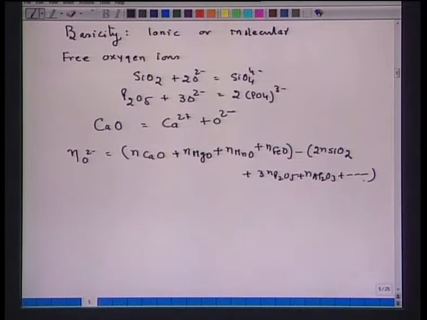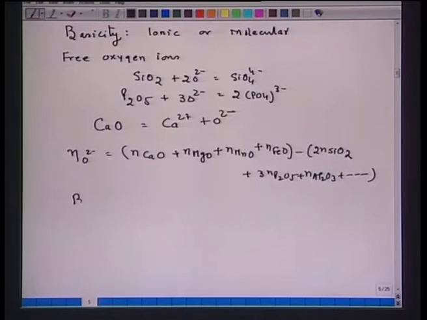Any oxygen ions available after satisfying the requirements of all acidic oxides will be free, and we can consider the free oxygen ions as the index of basicity of the slag. But from the shop floor point of view, it is very difficult to determine the free oxygen ions.